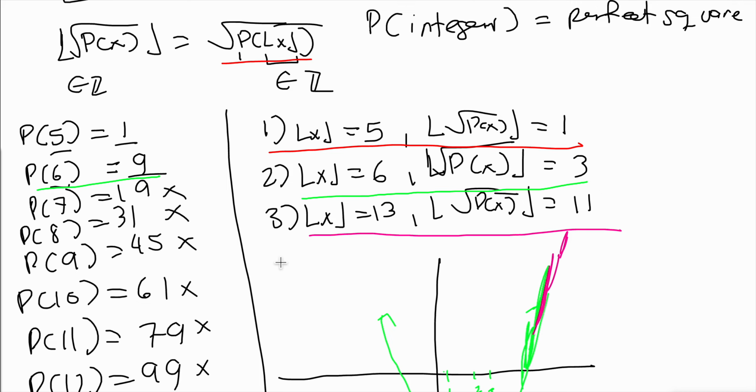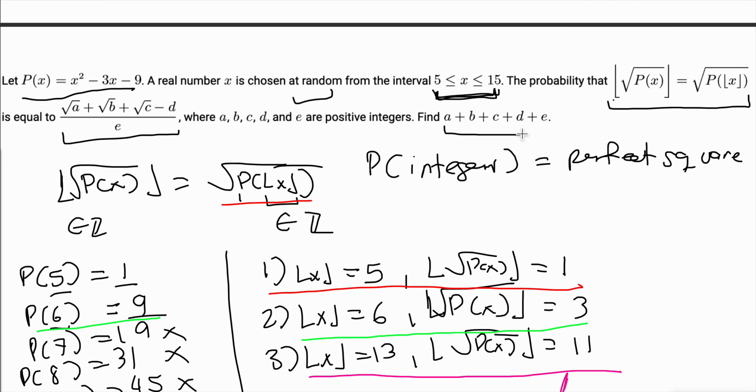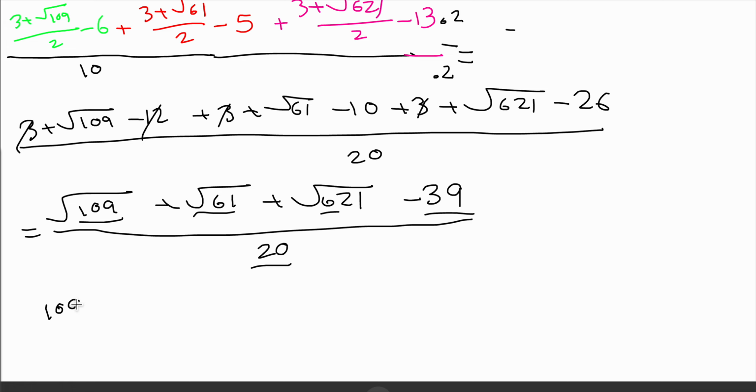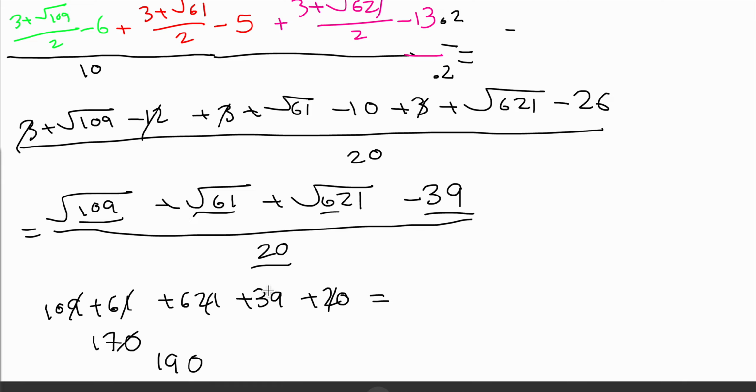We want to find the sum, I believe. Yeah, the sum, a plus b plus c plus d plus e. And again, d is the positive part. It's not the negative part because we have a minus d, so we just sum these literal numbers. So we just get 109 plus 61 plus 621 plus 39 plus 20. This simplifies to 170, and I can also simplify this to 190. This simplifies to 660, so 660 plus 190, that's 850, which is the answer to AIME problem 15.